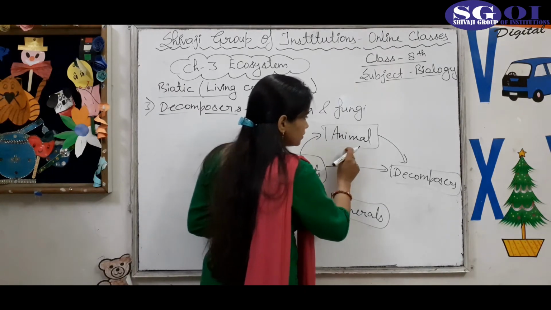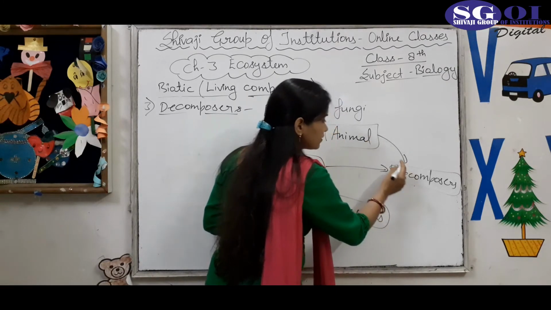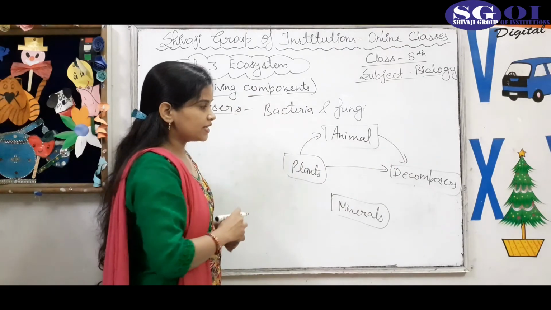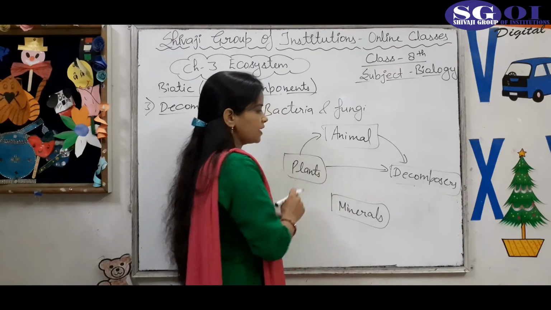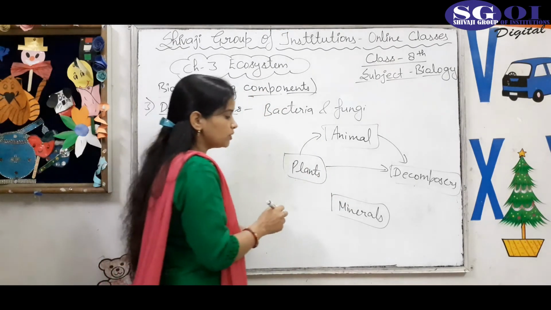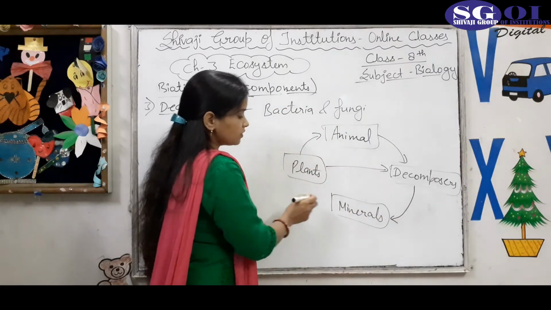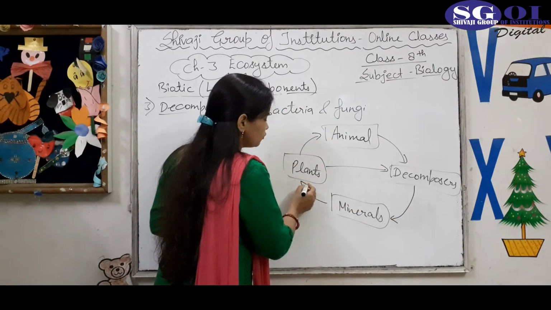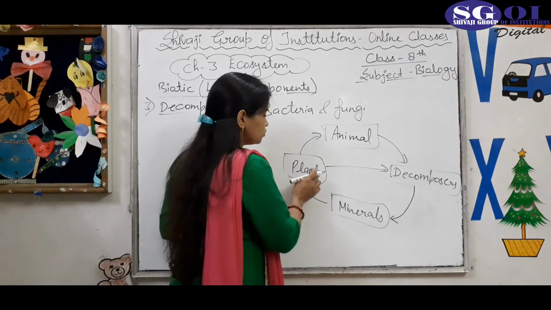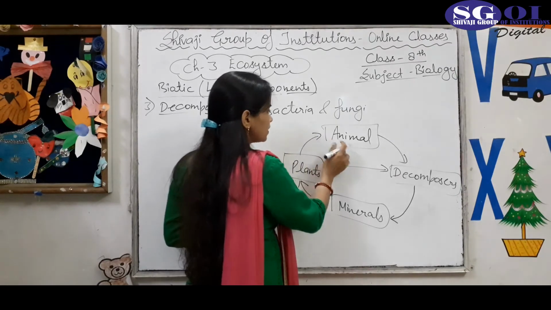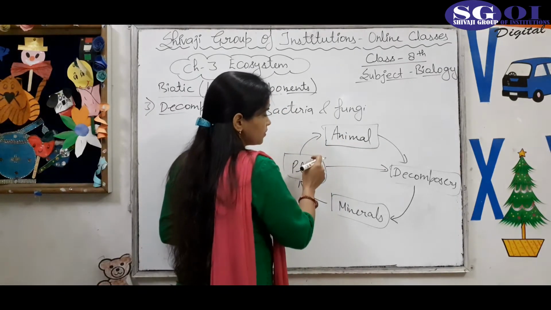And the dead bodies of plant and animal are also decomposed by the decomposers, and these decomposers secrete a digestive enzyme and convert the dead bodies of plant and animal into minute particles, that is called minerals. So they convert the dead bodies into minerals, and these minerals are again used by the plant from the soil for their growth. And the minerals which go into the plant body are again utilized by the animal when they eat the plant. So these minerals go to the animal's body.